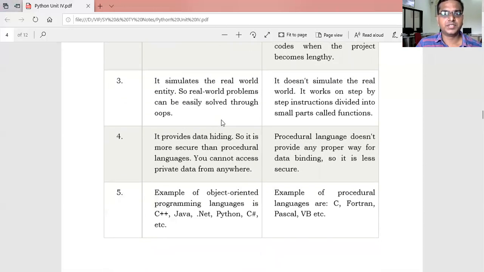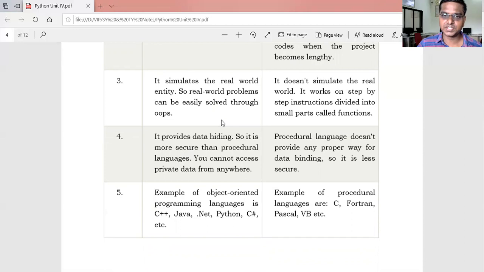It simulates the real world entity. So real world problems can be easily solved through OOPS. Its main purpose is to solve real life problems. So that's why it is very easy to solve real life problems using OOPS.